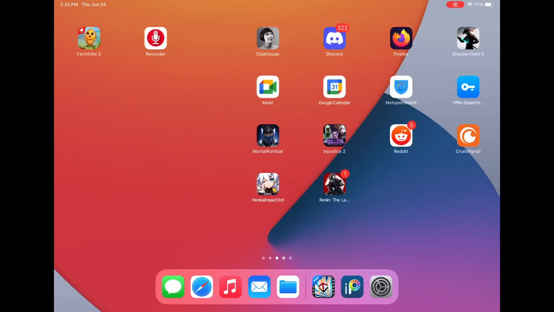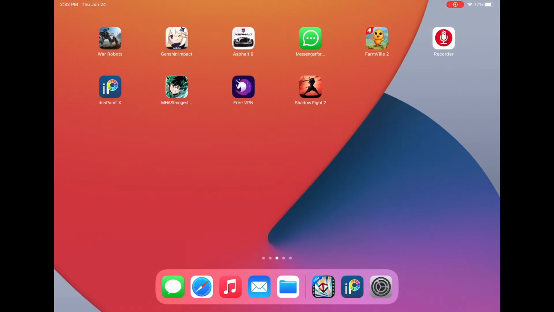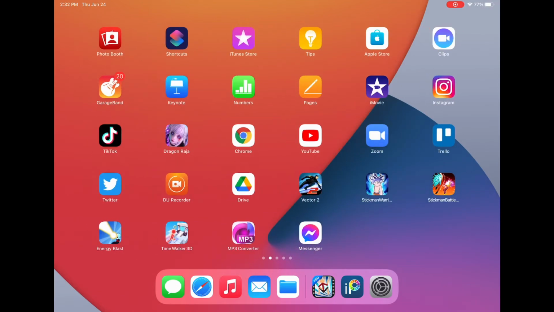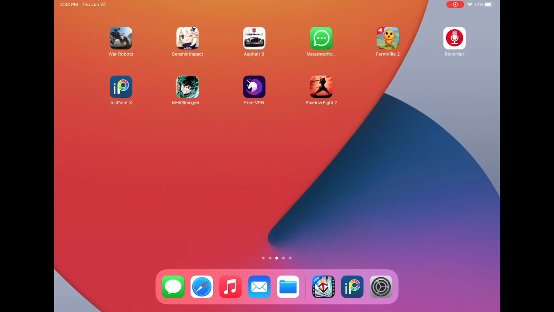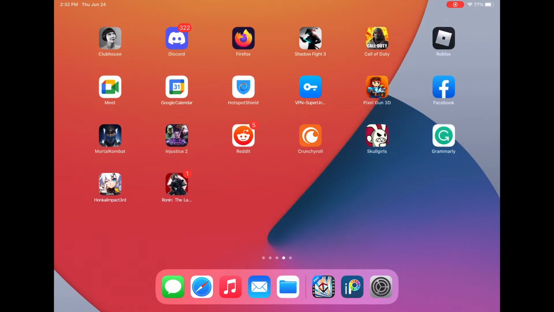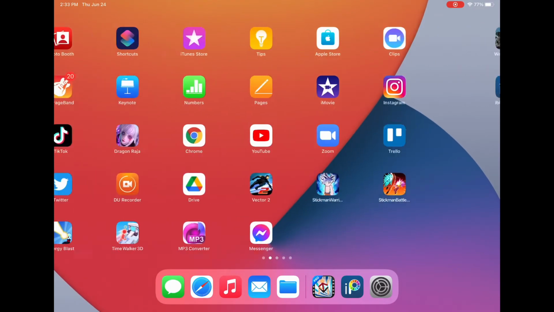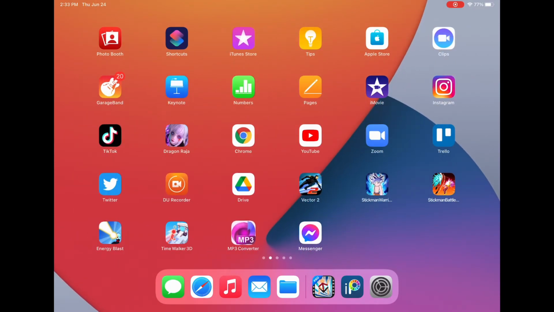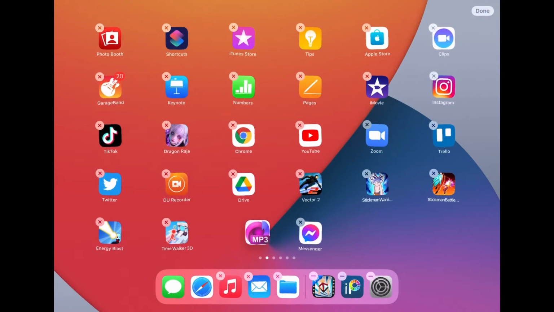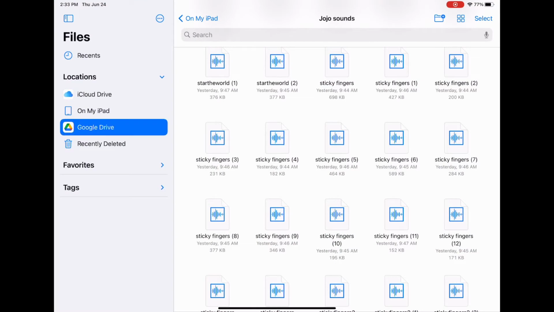So I've recently discovered how you can actually add sounds on your iPad or your iPhone. So yeah, what you need is the MP3 converter. And if you ever downloaded sounds on Drive, make sure you have that, and also just make a file and import those sounds into, or copy the sounds into the file.